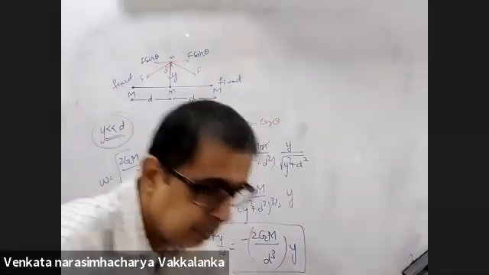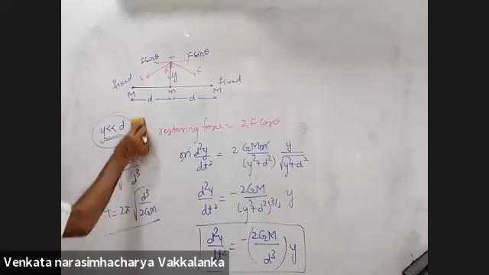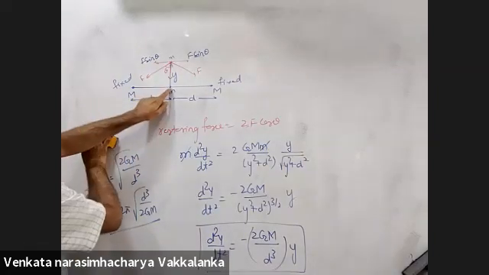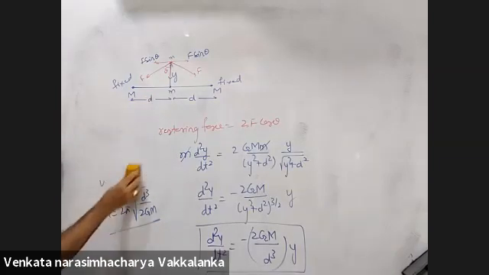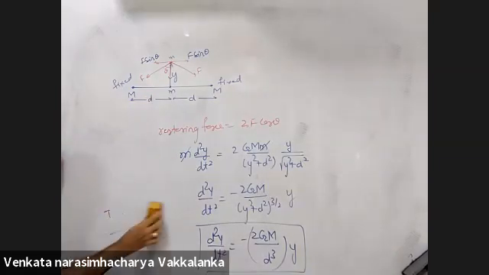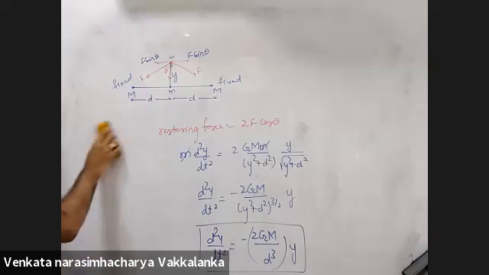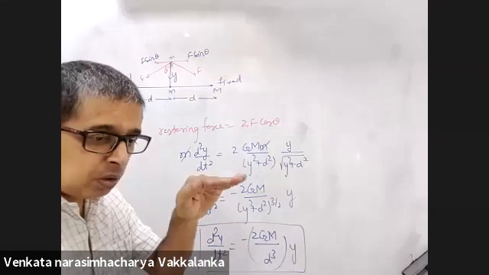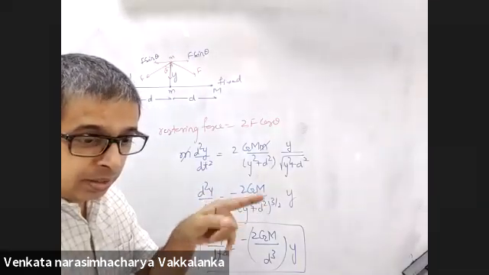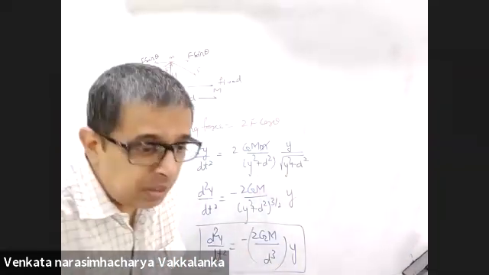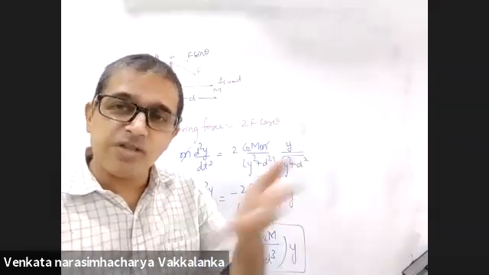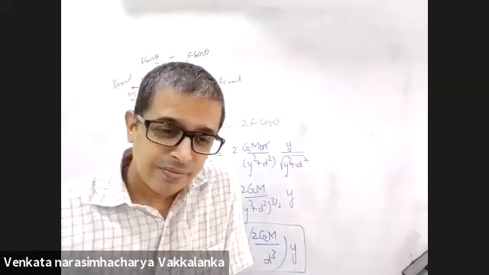Sir, I have a question. So this particle is in stable equilibrium. Can we generalize that any particle in stable equilibrium will have a tendency to perform SHM? Every particle which performs SHM about a mean position will be in stable equilibrium at the mean position, because from stable equilibrium, when you move it, it comes back.